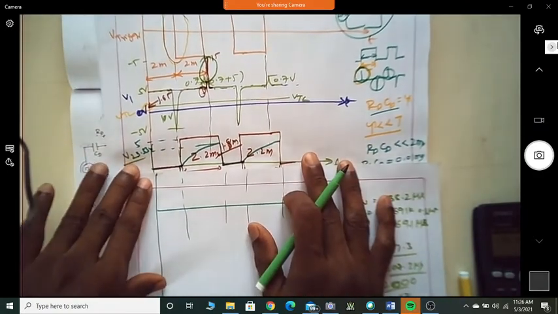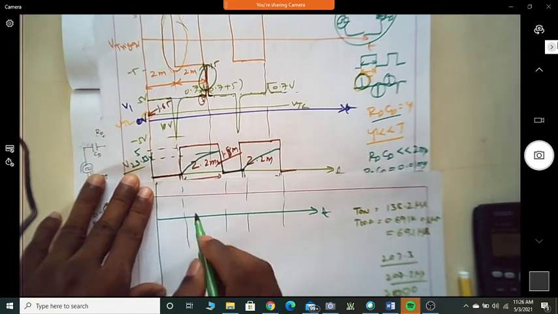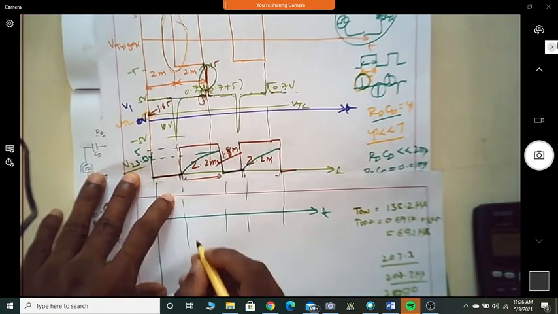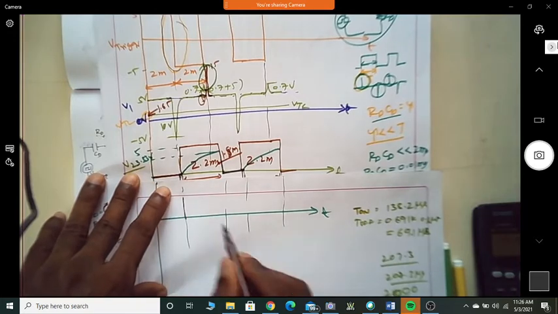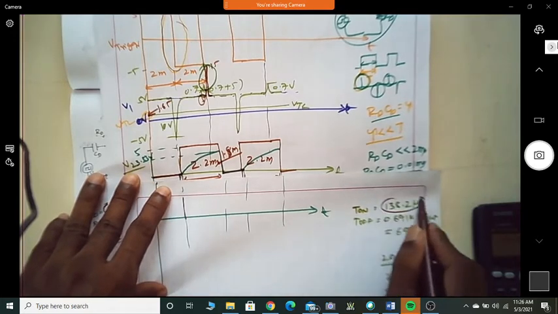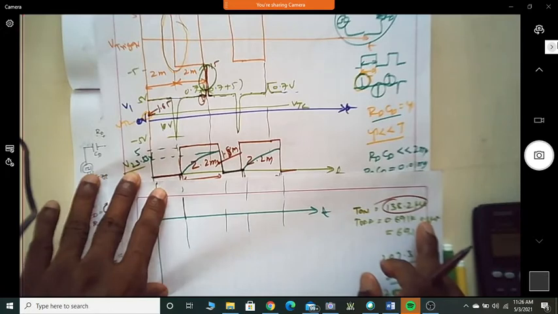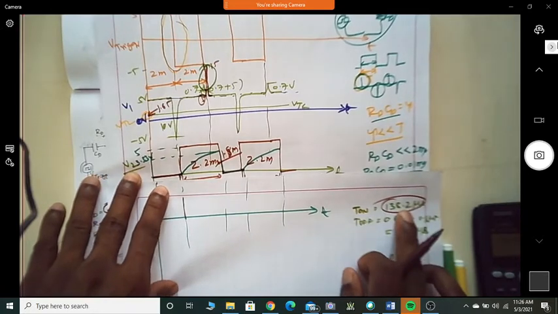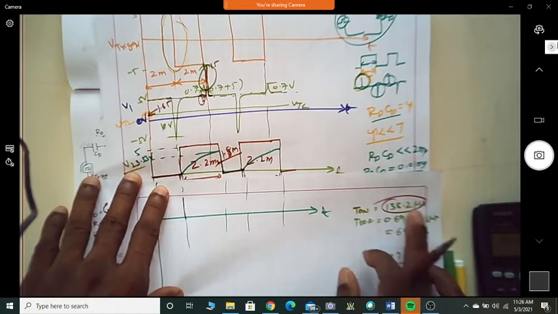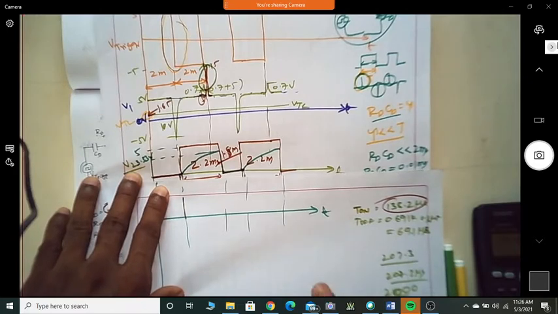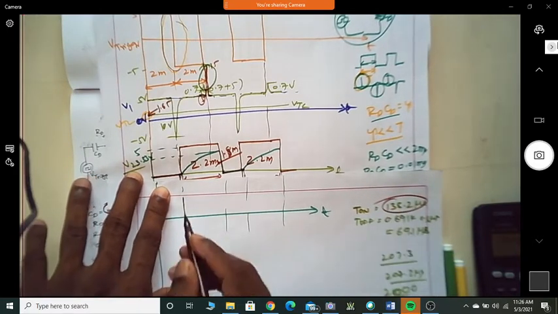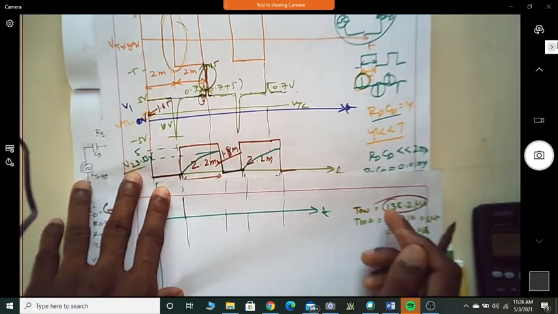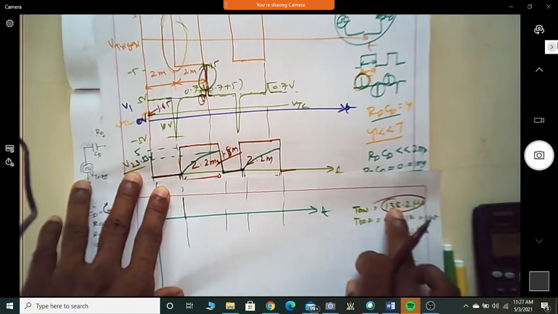If I'm very clear, the first cycle's on time will be slightly larger. Am I correct? Will it be larger than 138 microseconds? Why? For the first cycle, because the capacitor voltage is initially discharged to 0. So except for the first cycle, the subsequent cycles will have the same on time.